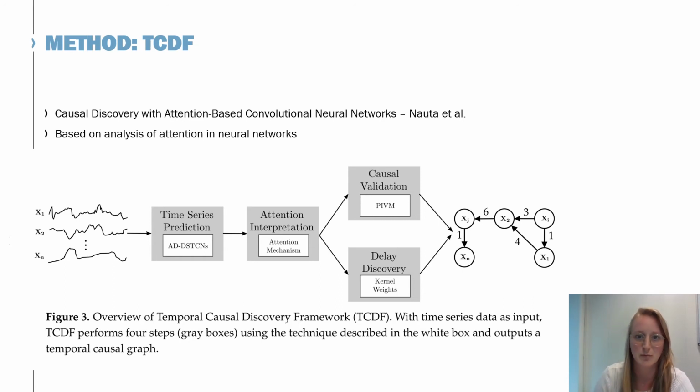Then for each network that was trained, an analysis step is performed on the attention of the specific neural network, to determine to which time series the network has paid attention in order to forecast the time series. After this attention interpretation step, the causal validation step is used to double check the causality of established links. Then the delay discovery step is used to determine the time lags for these causal relations.